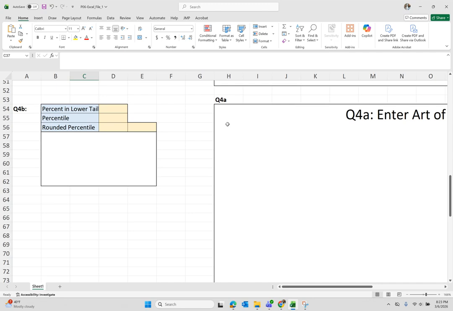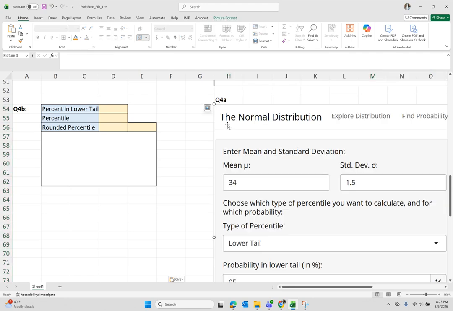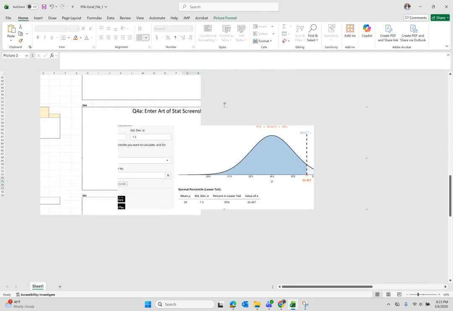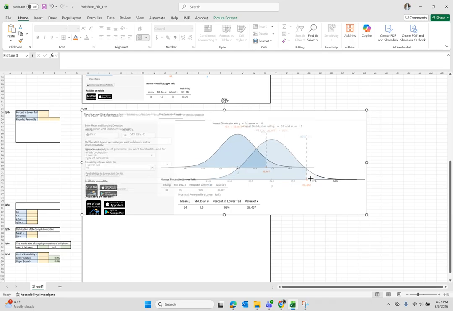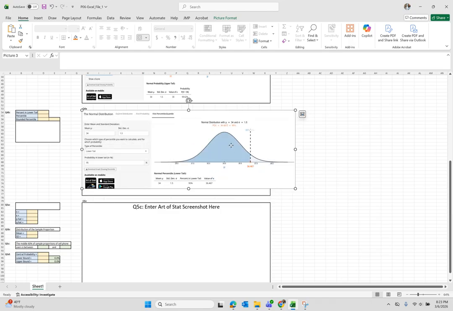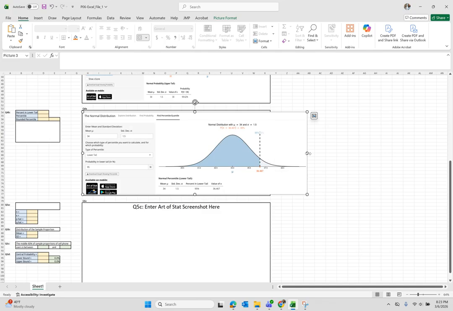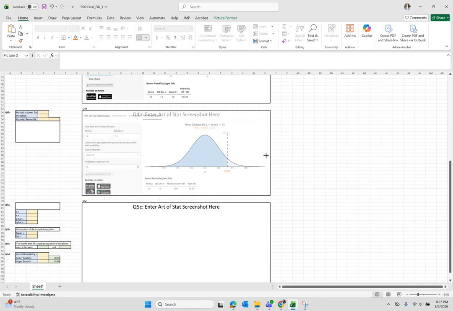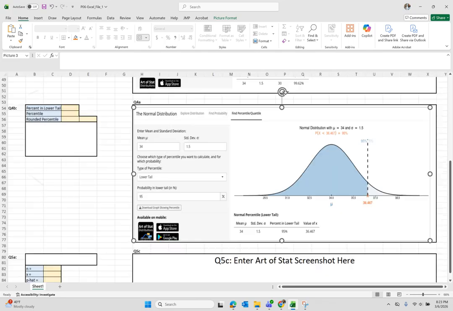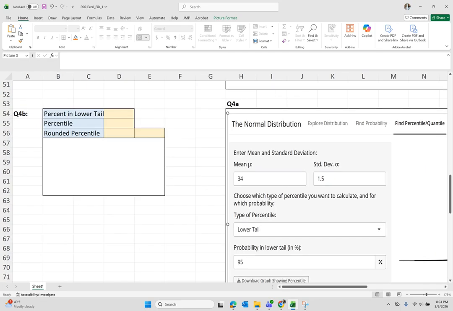You want to paste this in the given area. Let's zoom out so that we can resize our image. And let's zoom back in so that we can continue filling out our Excel spreadsheet.